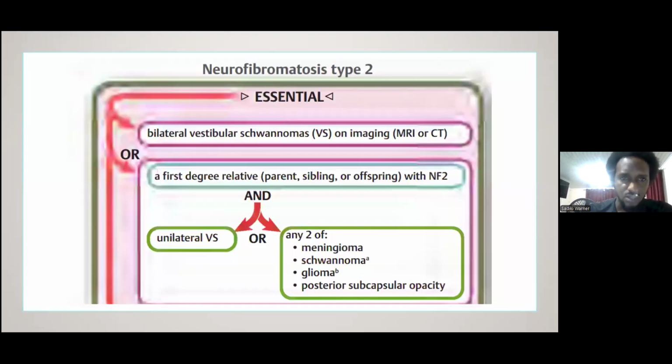Okay, so neurofibromatosis 2 is diagnosed in a proband that meets consensus diagnostic criteria, or if only one criterion is met in the presence of a heterozygous pathogenic variant of the neurofibromatosis 2 gene. So essentially, they can be diagnosed if there's bilateral vestibular schwannomas on imaging, be it MRI or CT, or if there's a first degree relative, parent or offspring, with NF2 and a unilateral vestibular schwannoma, or if they have any two of the following: angioma, schwannoma, glioma, or posterior subcapsular opacity.